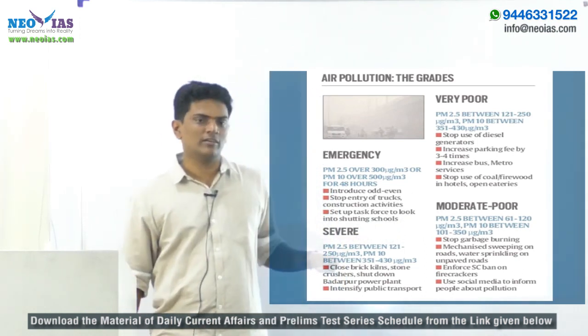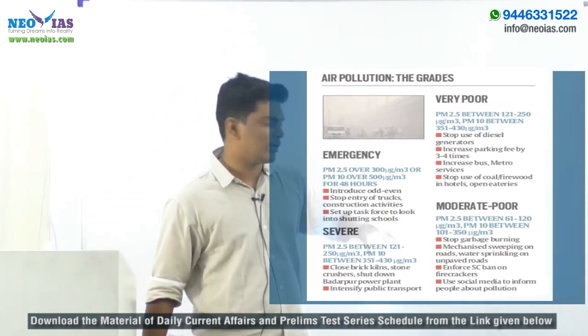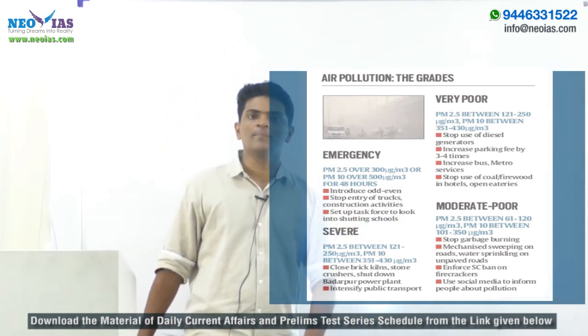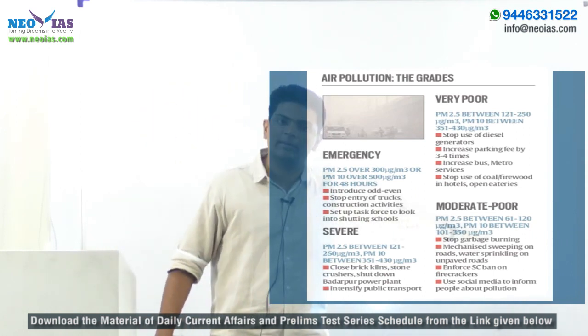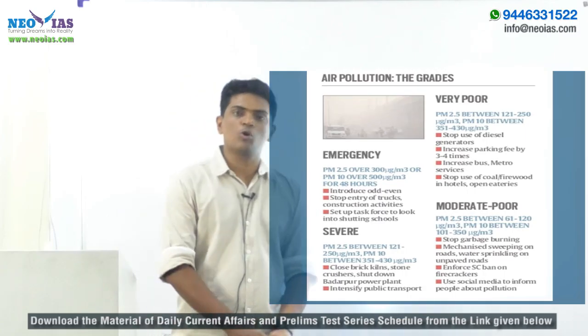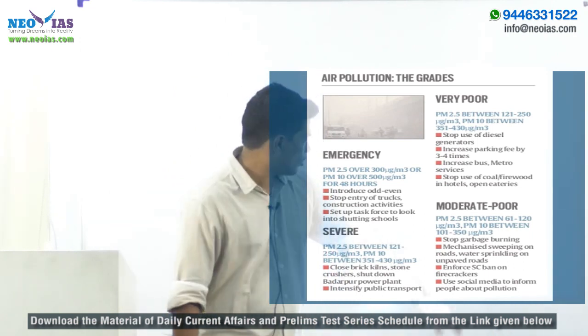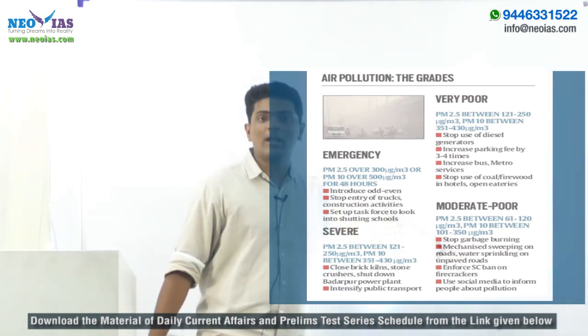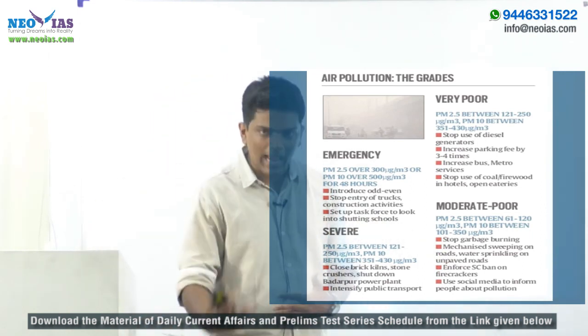So here what you have to understand is, if the PM 2.5 is between 61 and 120 micrograms per cubic meter and PM 10 is between 100 and 350 micrograms per cubic meter, the quality is categorized as moderate or poor air quality. And steps like stopping garbage burning, going for mechanized sweeping on roads, water sprinkling on unpaved roads, steps like this will be taken. Also a ban on firecrackers.